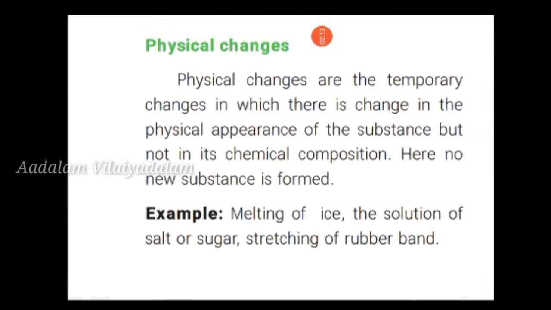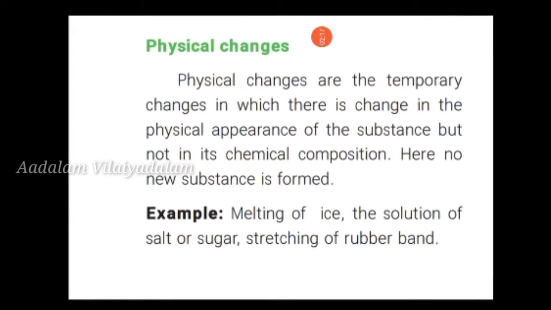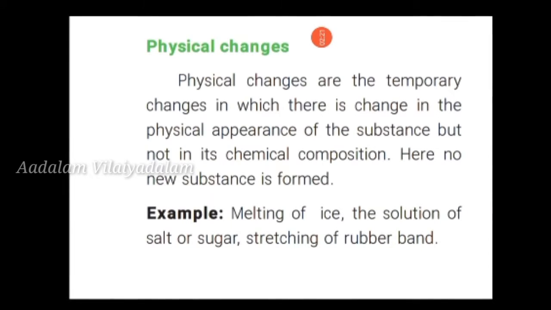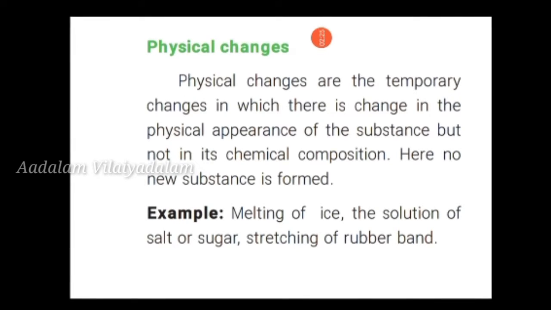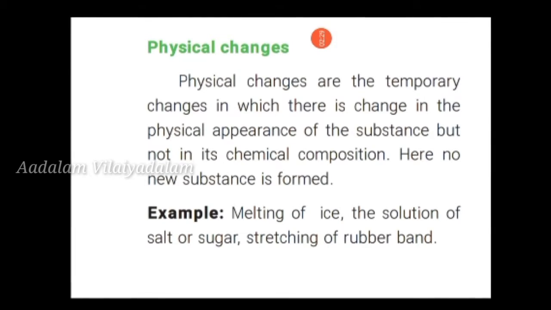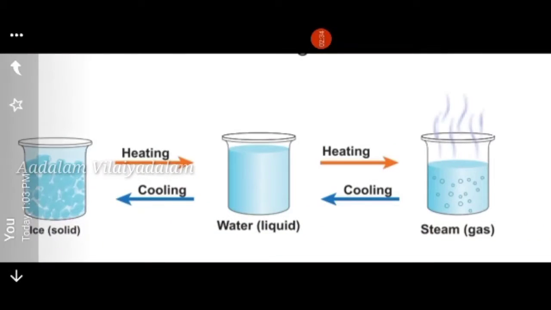Examples: melting of an ice cube, dissolving of salt or sugar, stretching of a rubber band. These are all examples of physical changes. Next, you do one experiment. See the pictures.